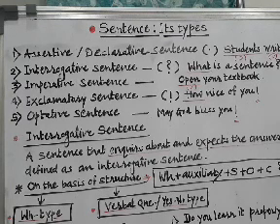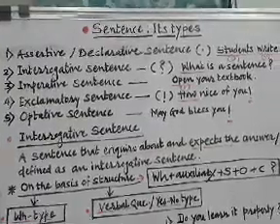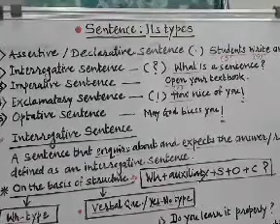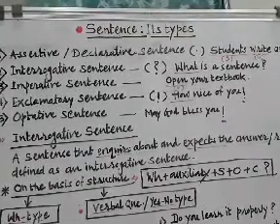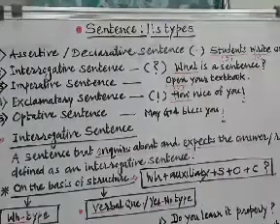So such sentences which normally end with a sign of exclamation, such sentences are called optative sentences. Now actually our video is about second type, that is interrogative sentence. So let us discuss about interrogative sentence.